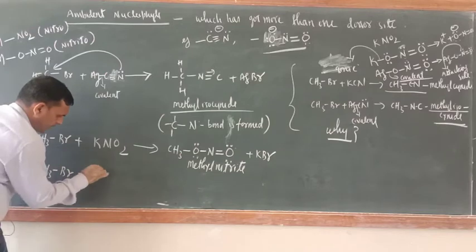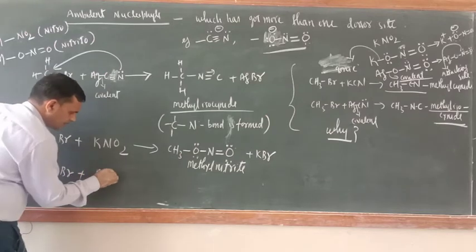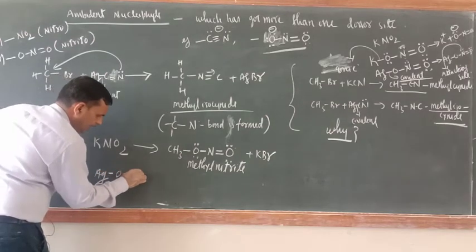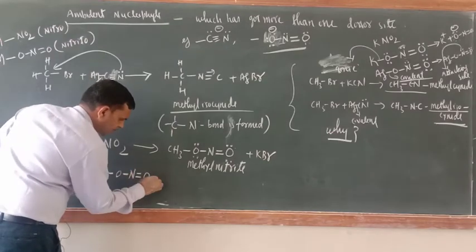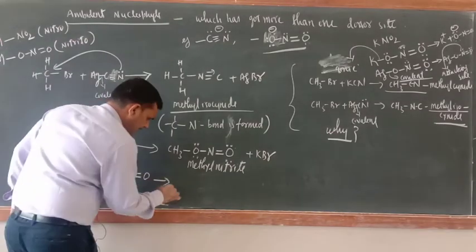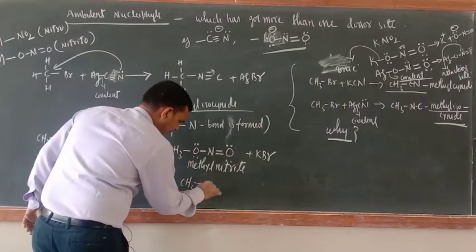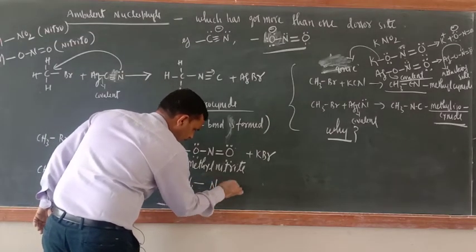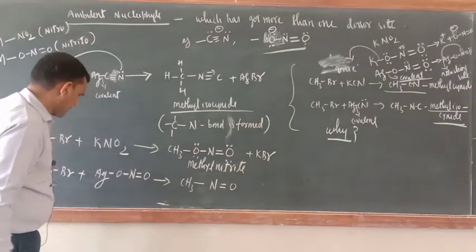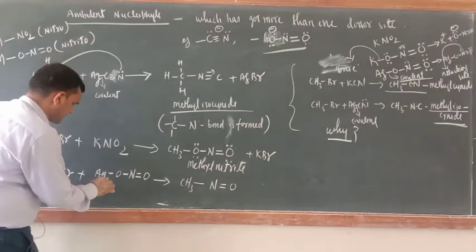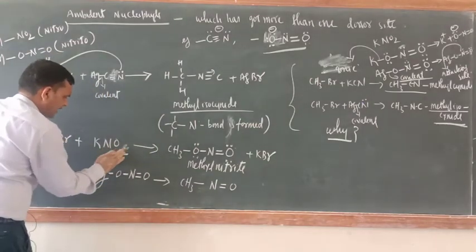Now CH3Br plus AgNO2. So now here what is there? CH3 and double bond O, and now you can make a coordinate bond here, because here also please make it like that only.